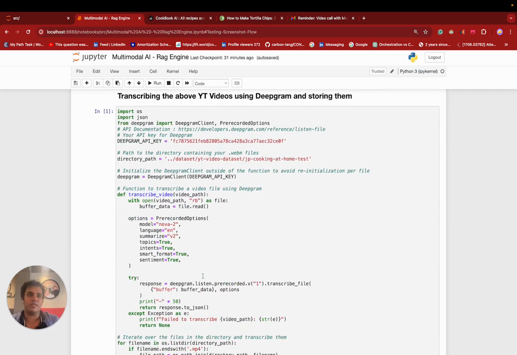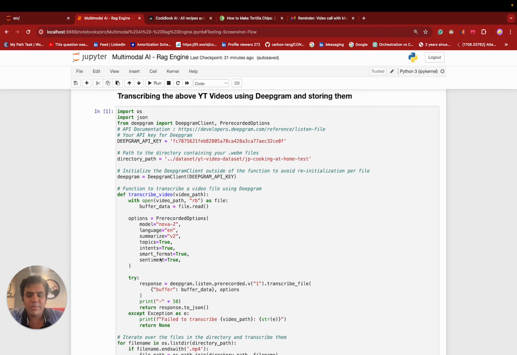After downloading all the videos and the thumbnails, I need to actually transcribe them. What transcribing basically means is converting audio into text. And for that, I've used Deepgram's Nova 2 model, which is efficient and scalable. I could have used the Whisper 2 model as well, but the accuracy was good enough for me to just continue with this model.